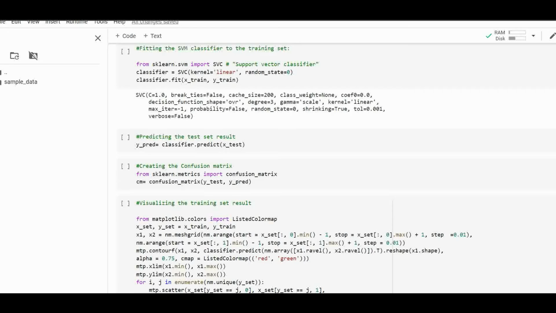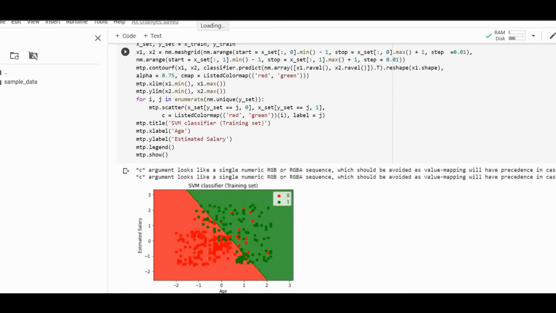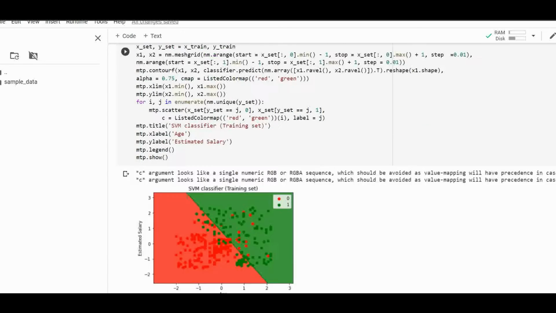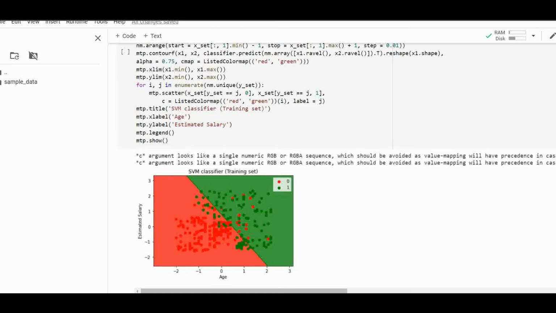Now we'll visualize the training set result. For that, we will use the same code. Now you can see this is what we got.